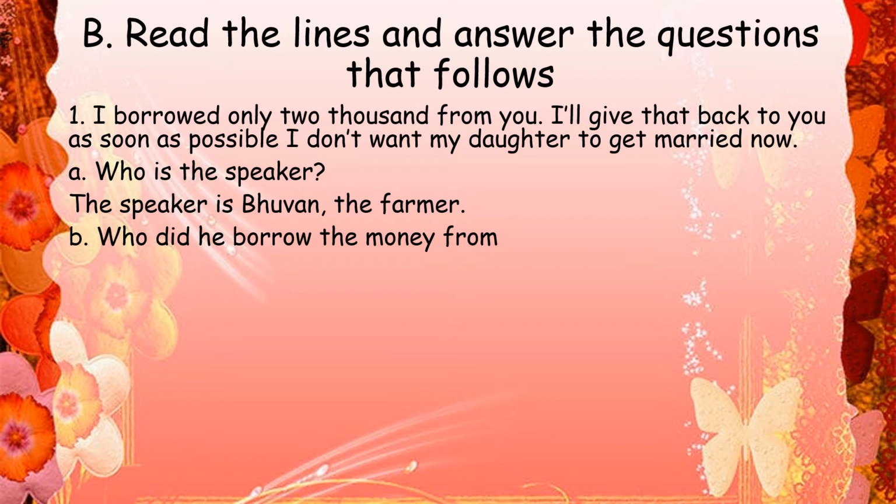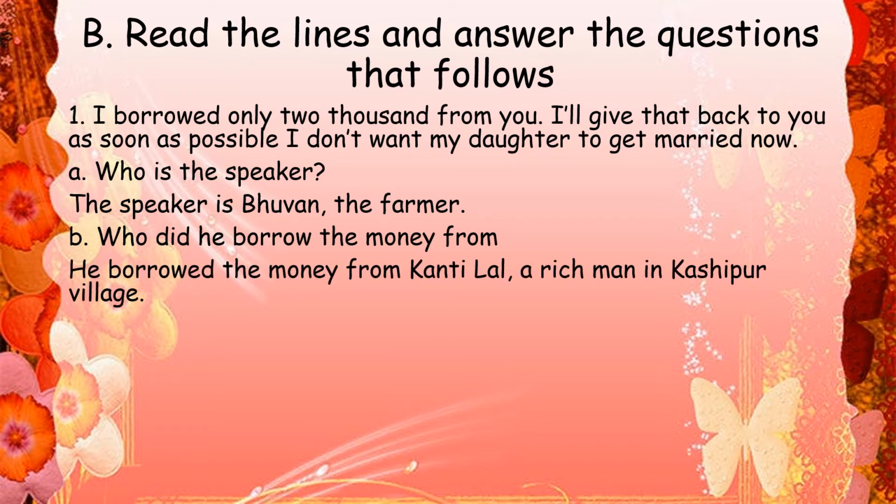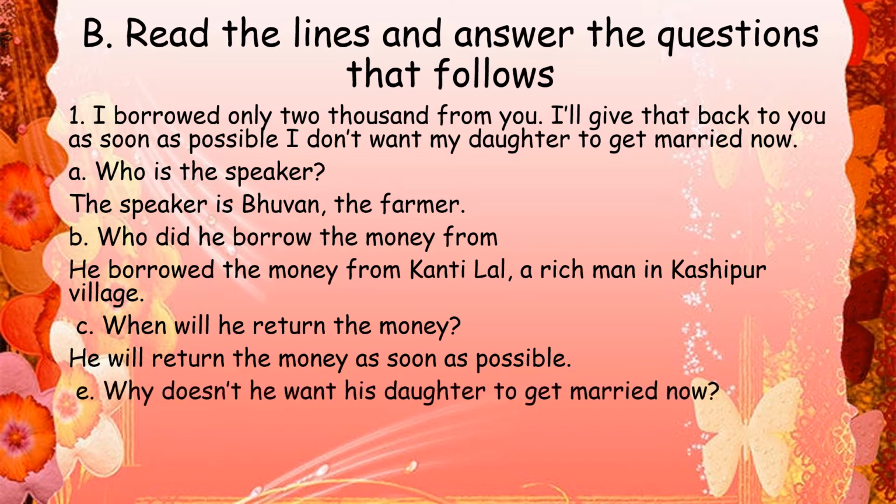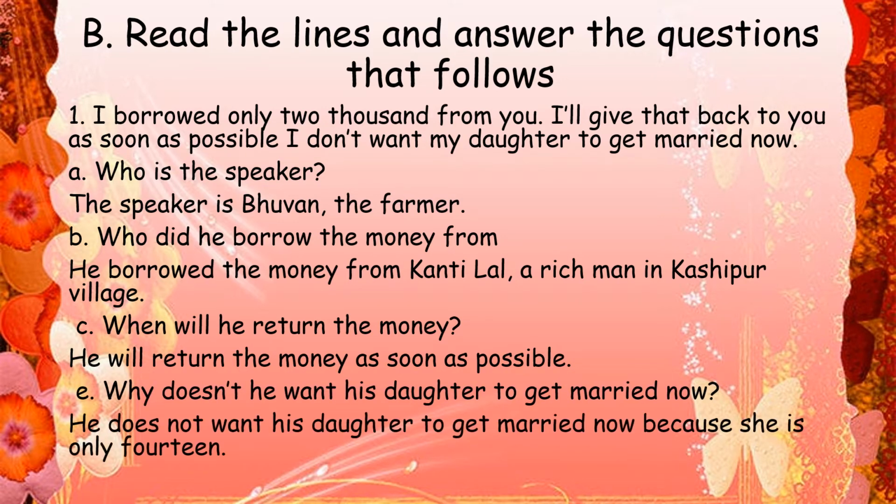Who did he borrow the money from? From whom did he take the money? He borrowed the money from Kantilal, a rich man in Kashipur village. When will he return the money? That is there in the sentence. He will return the money as soon as possible. Why doesn't he want his daughter to get married now? That is not there, but you know the story. He does not want his daughter to get married now because she is only 14.